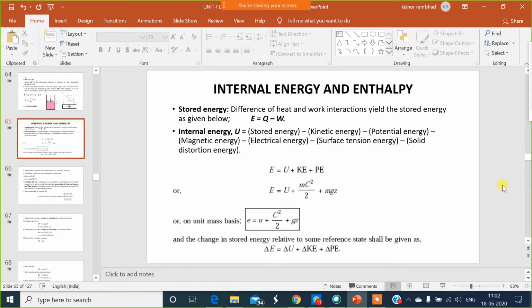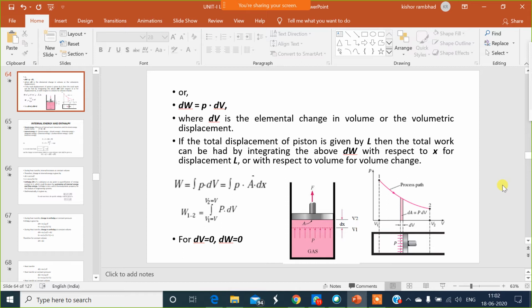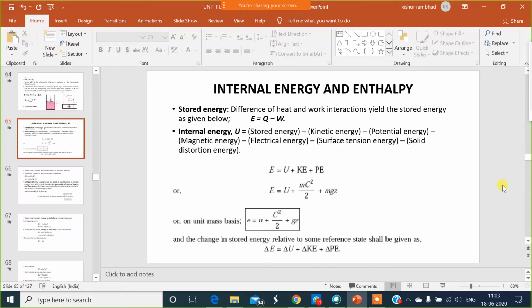Till last lecture, we have studied the work done and expression for work done for closed system. Now, we'll study internal energy and enthalpy. What is internal energy?